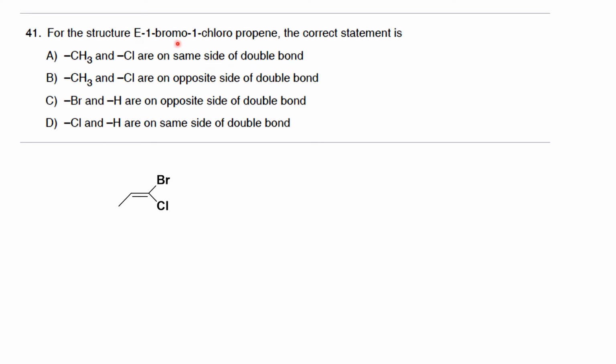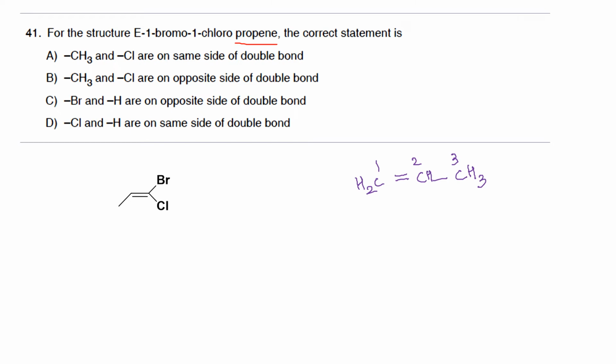When you look at the structure of E-1-bromo-1-chloropropene, how do you write the structure? This is the parent compound, that is, it is a derivative of propene, which is derived from propane. So you have three carbon atoms, and one of the bonds is a double bond. Now you have to balance the structure with hydrogen atoms. This is the structure of propene. You have to always number in such a manner that the double bond gets the lowest number. So this is the structure and numbering of propene.